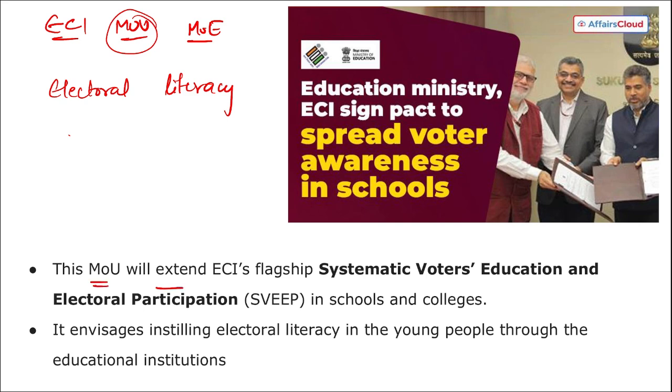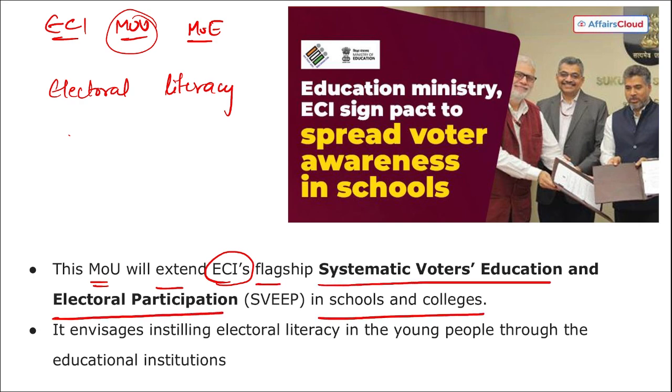This MOU will extend the Election Commission of India's flagship Systematic Voters' Education and Electoral Participation in schools and colleges. This will emphasize instilling electoral literacy in young people through educational institutions. This partnership has been made to empower young people by bridging the knowledge gap among the youth and first-time voters. Also, India has one of the youngest populations in the world.